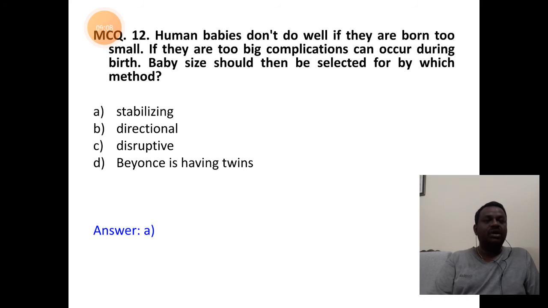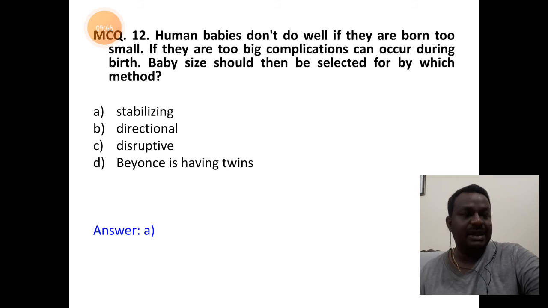12th question. Human babies don't do well, meaning they will not be normal, if they are born too small. And if they are born too big, complications can occur during birth. So babies that are too small or too big in size are not selected by nature. Body size should then be selected for by which method here? So it is again stabilizing selection because the in-between character is selected by nature.